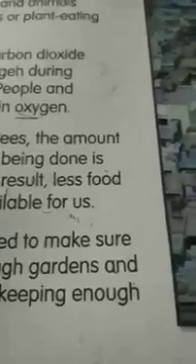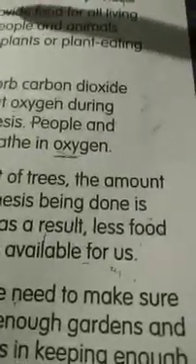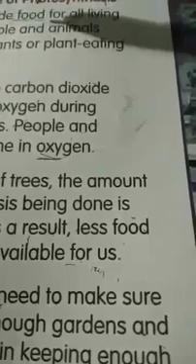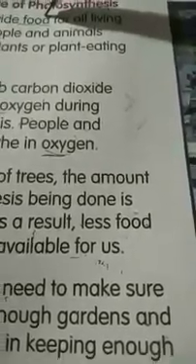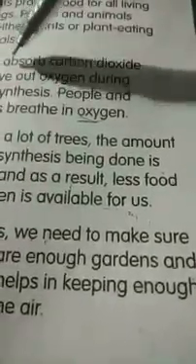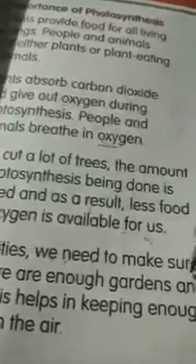So what is the importance of photosynthesis in your reader? When you see here, plants provide food for all living things, right? And in the second paragraph, plants take carbon dioxide and give out oxygen during photosynthesis. Next one, we should not cut the trees, right? If we cut the trees, what is reducing over here? Oxygen will be reduced, right? So in cities we have to plant more trees, right?